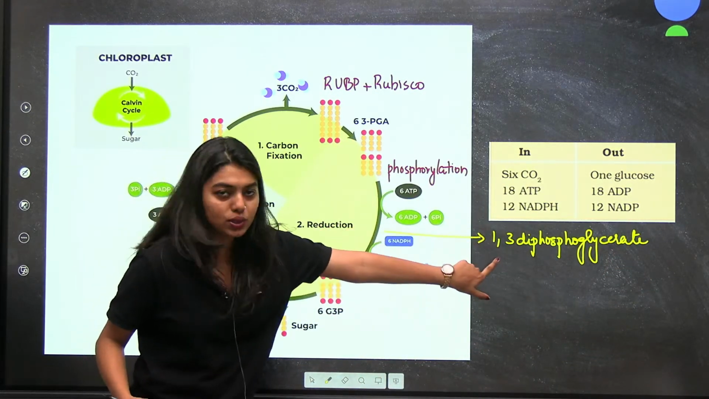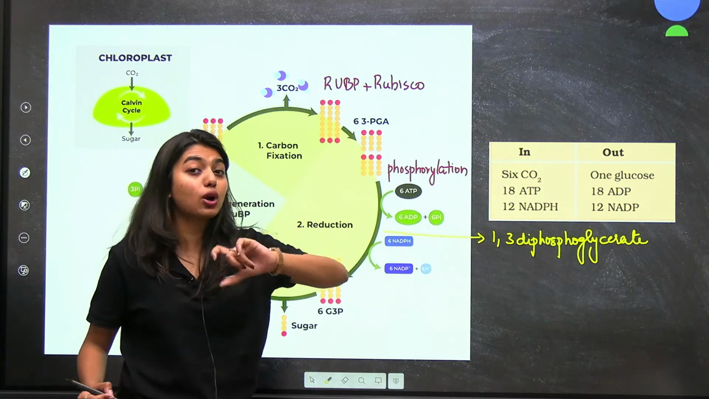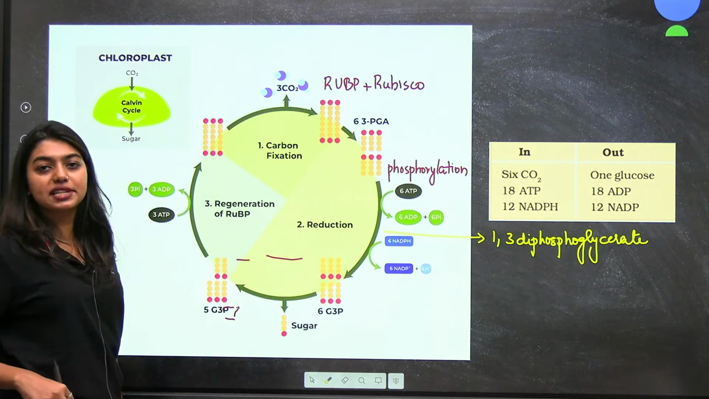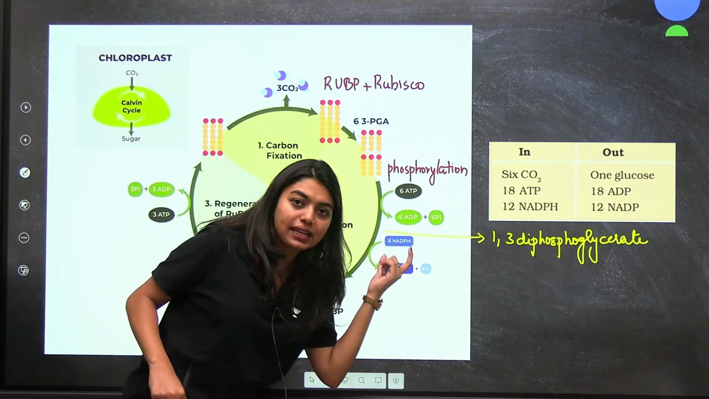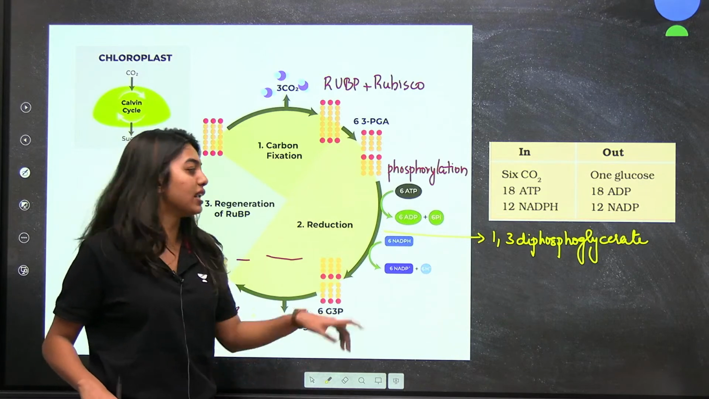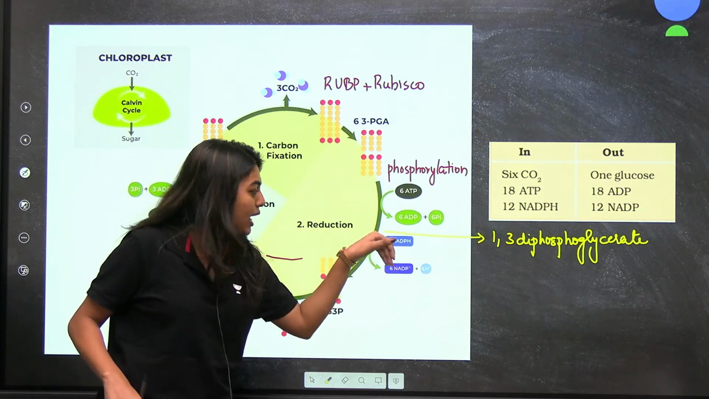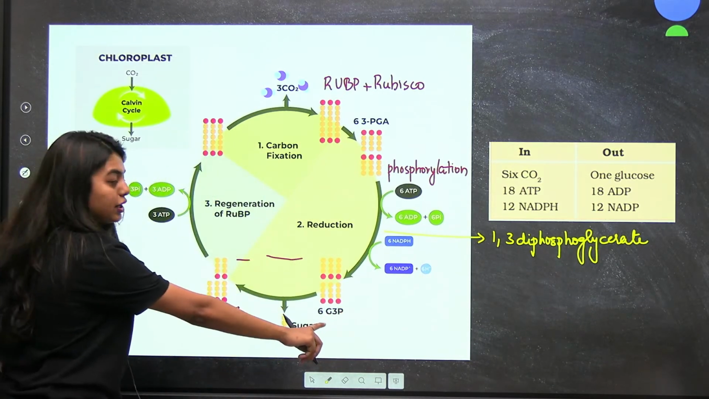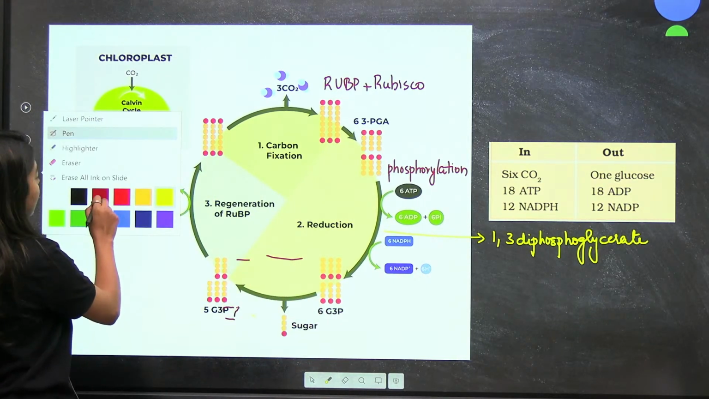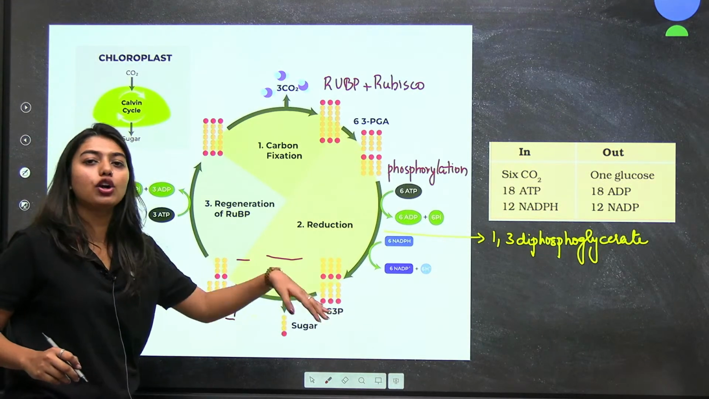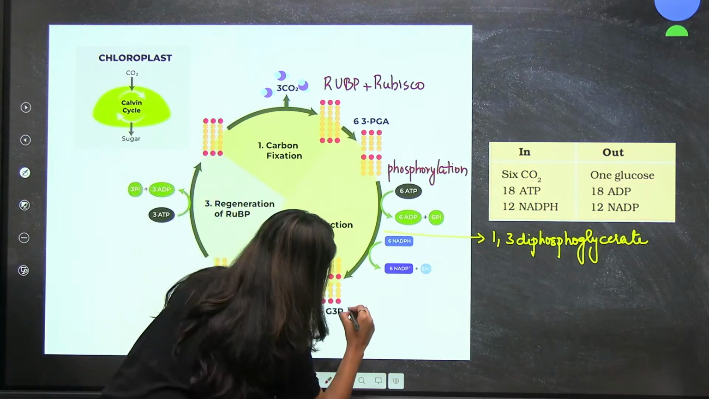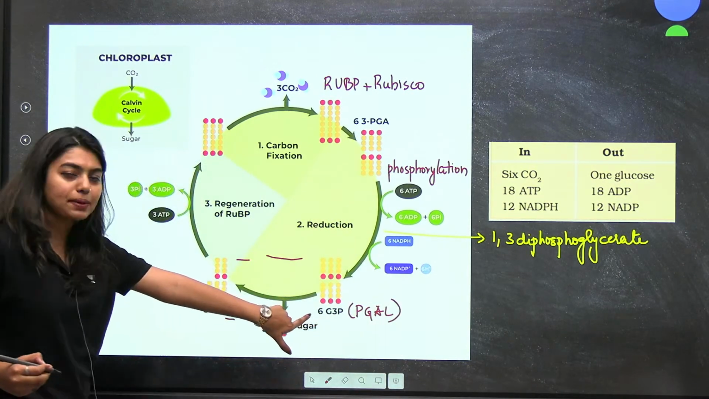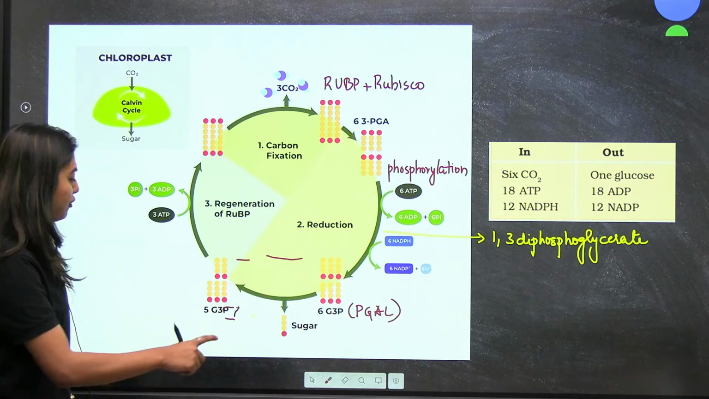If I have to reduce this, that means if I have to add hydrogen, that means I need 6 molecules of hydrogen. Who is going to give me 6 molecules of hydrogen? NADPH will give me 6 molecules of hydrogen. So NADPH will be added, the reduction will happen, and I will get G3P or your PGAL, which I told you. That means 6 PGAL will be formed, out of which